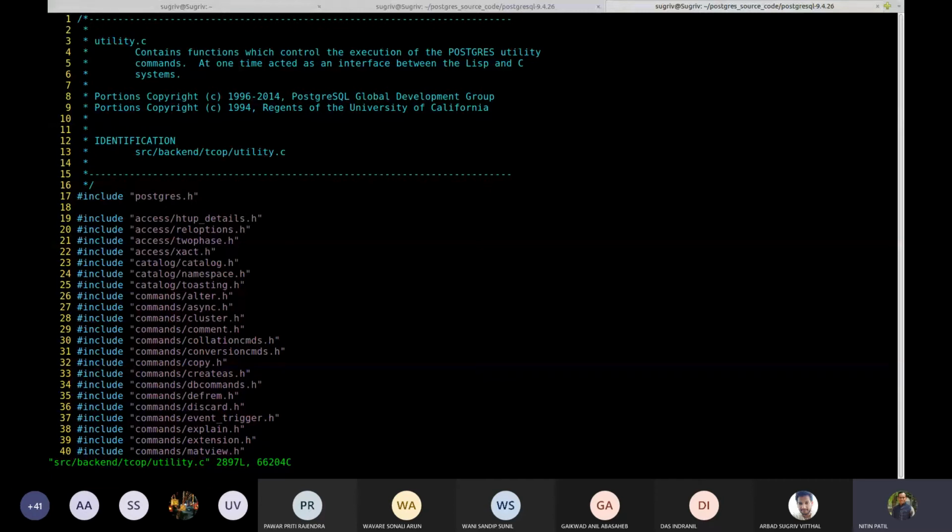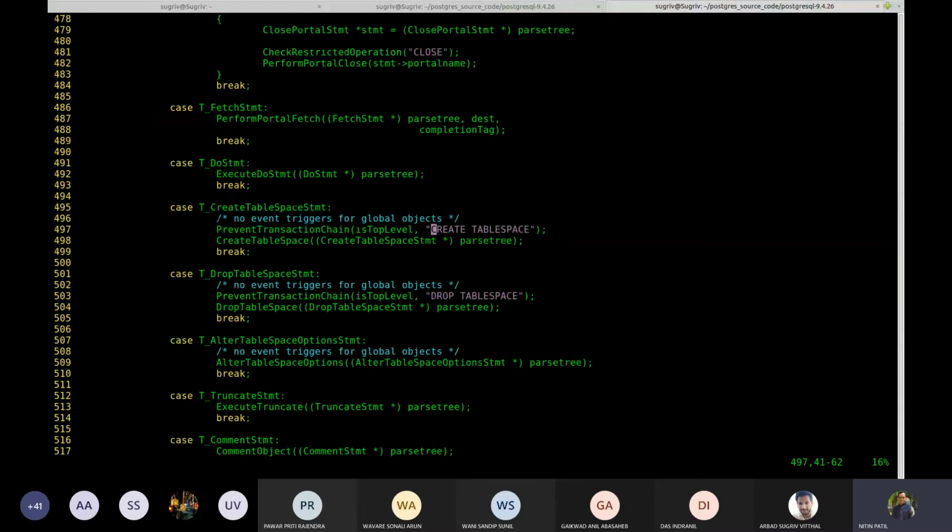Okay, now you can see, read the first 3 lines which are shown there. So a few things are declared in Postgres using Lisp language. Okay.